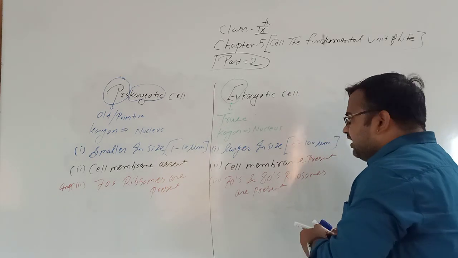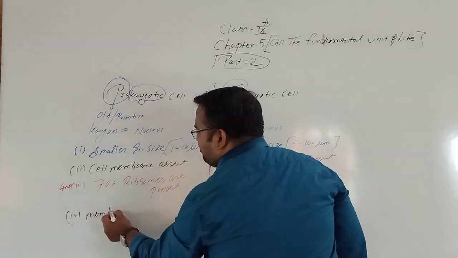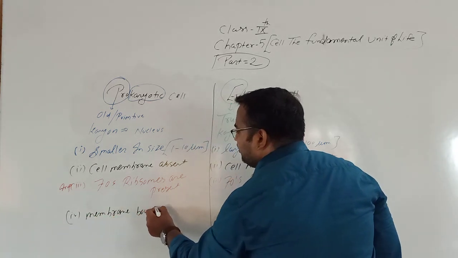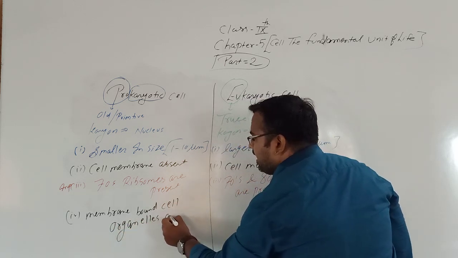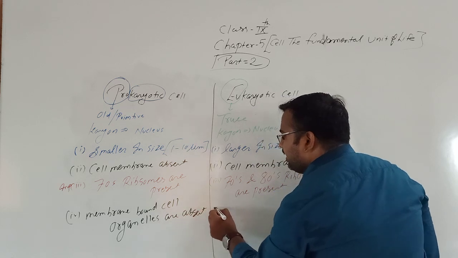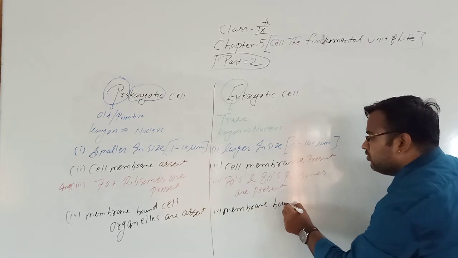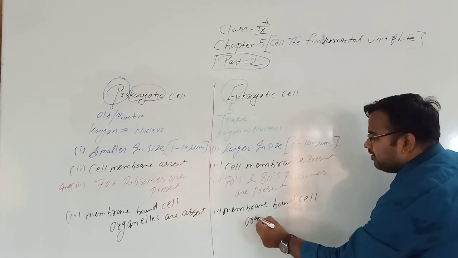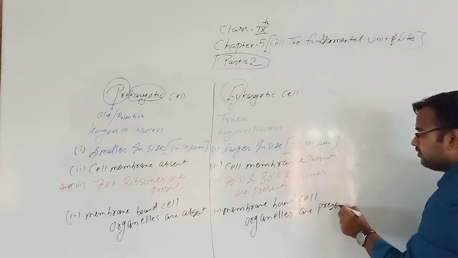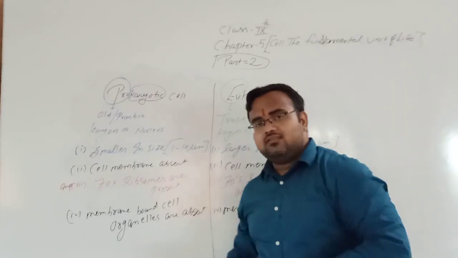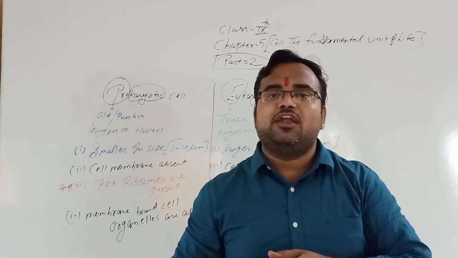Now the fourth point is membrane bound cell organelles. They are absent in prokaryotic cell, and present in eukaryotic cell. What are cell organelles? Cell organelles are the structures which are present in cytoplasm.